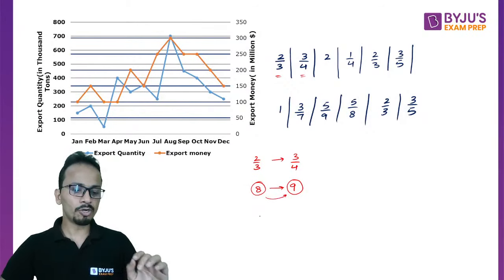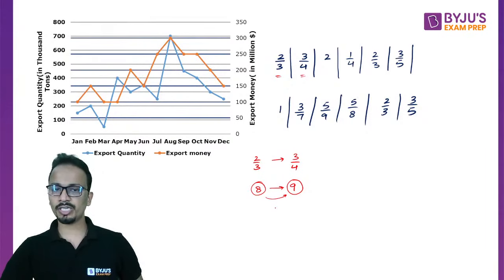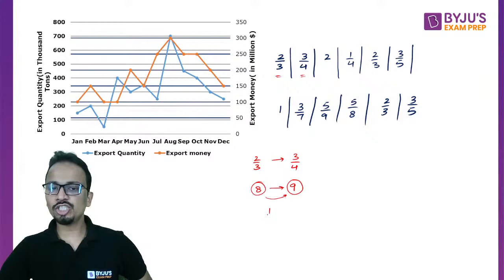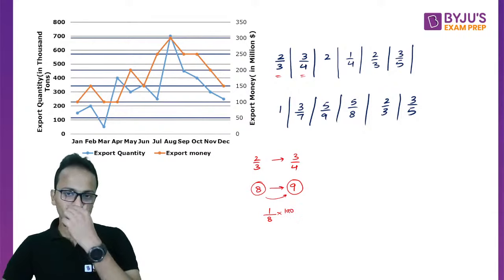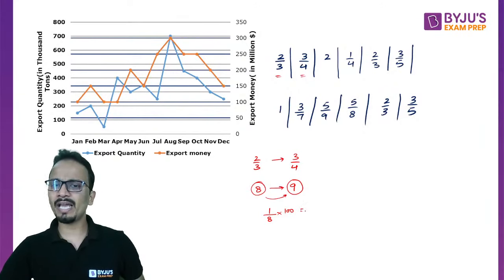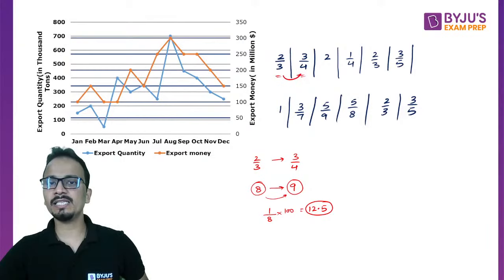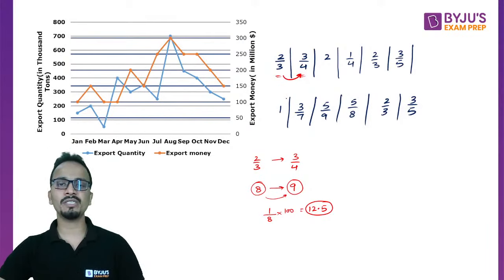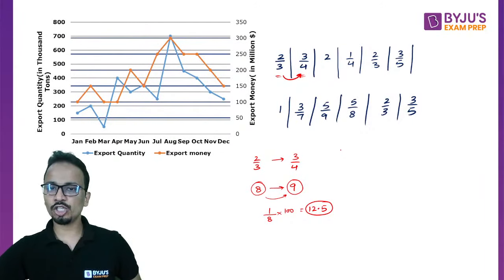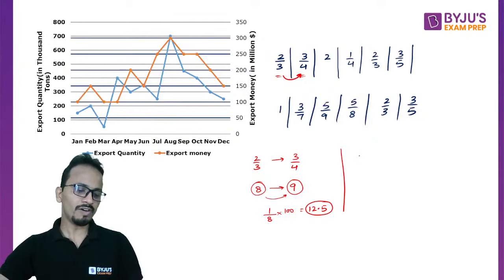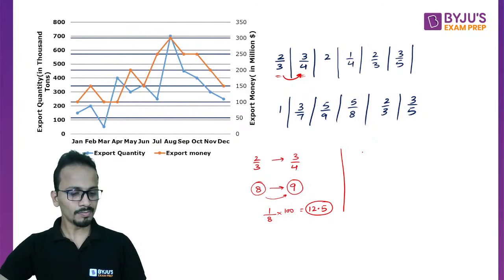So what is the percentage change in this case? Percentage change कितने का हुआ है? Change, which is 1 upon initial value into 100. So 1 by 8 का change हुआ है. 1 by 8 का change is equivalent to a change of 12.5%. All right, so I can say that in this case the change has happened which is between 5 and 30%. I'll once again show you the same thing and then we'll do the fast calculations. Let's have a look at it once again.